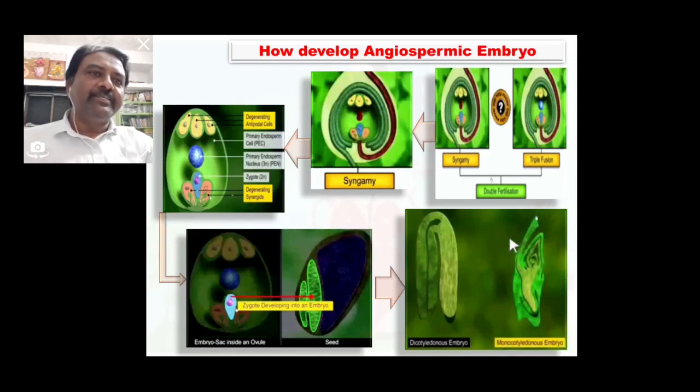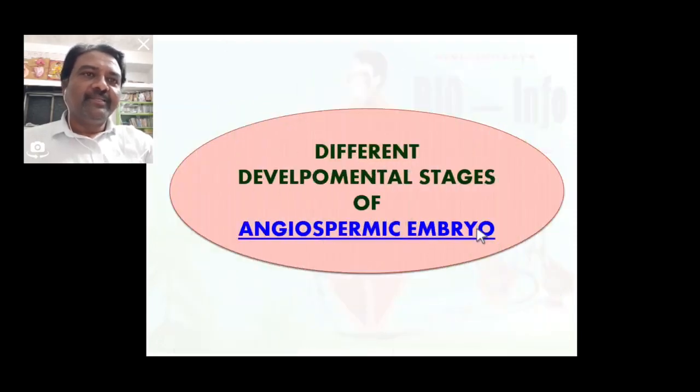So here we will see in a diagrammatic view how the angiospermic embryo develops. You know that the embryo is developed from the zygote by some sequential events. Different developmental stages of the angiospermic embryo are seen.